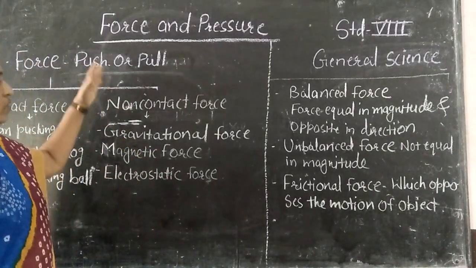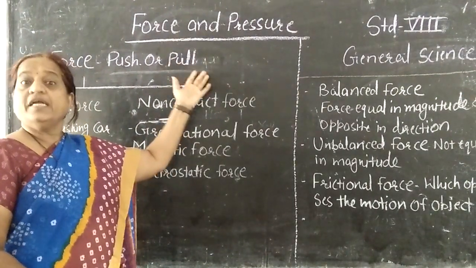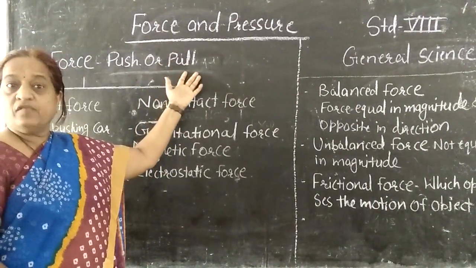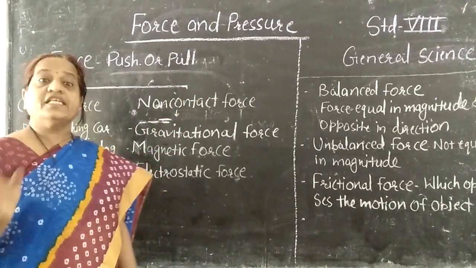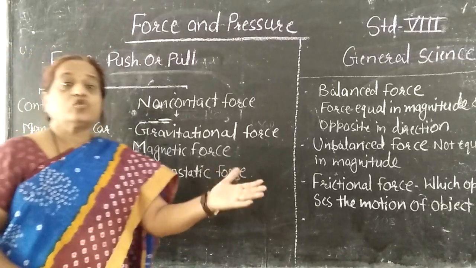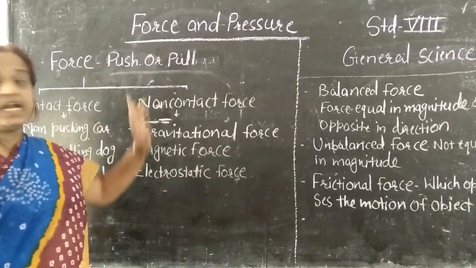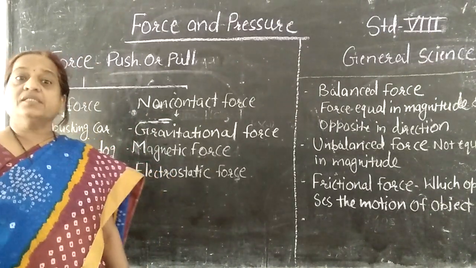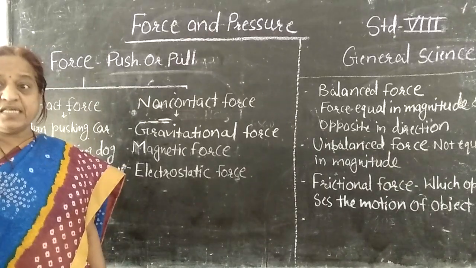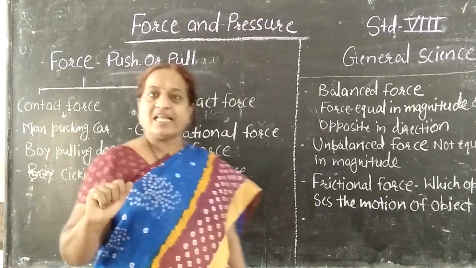What we have discussed: what is force? It is a push or pull, or it is a physical quantity which is essential to set the object which is at rest in motion, or essential to stop the object which is in motion. Then we have discussed that force is a vector quantity, because to express the force, the direction as well as magnitude is essential. Then we have discussed the contact force and non-contact force.